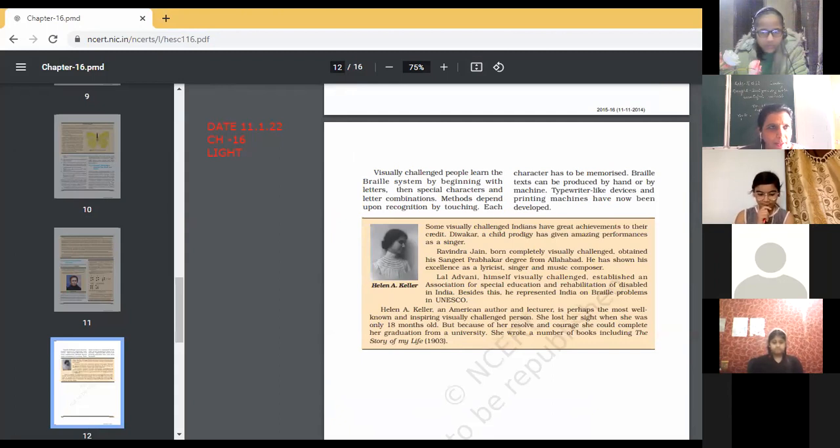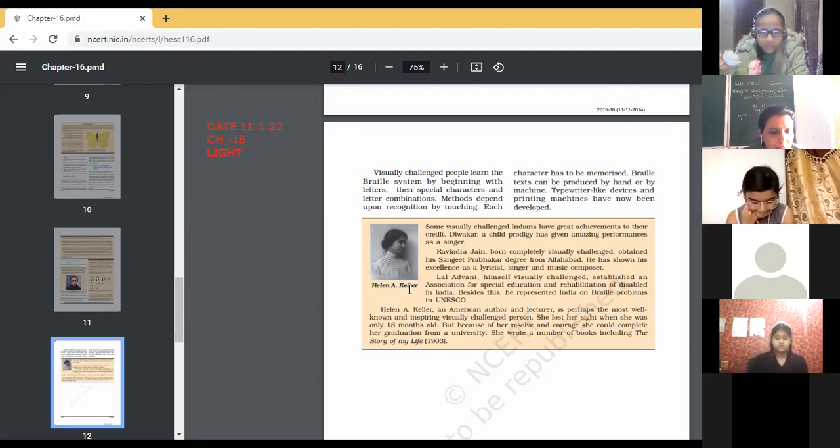First of all, they are taught the different letters as you are taught in the lower classes, like ABCD. They are also taught in such a way that slowly they learn the combination of the words, and after that they can easily recognize them. Okay, so now even blind people are not left behind. They are doing much more. So in the last, children, there is a story of Helen Keller.